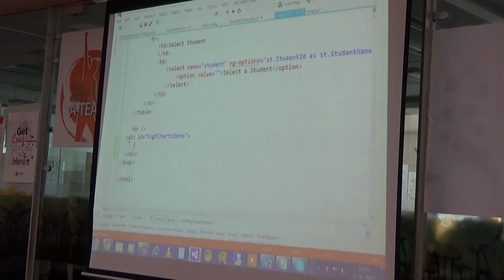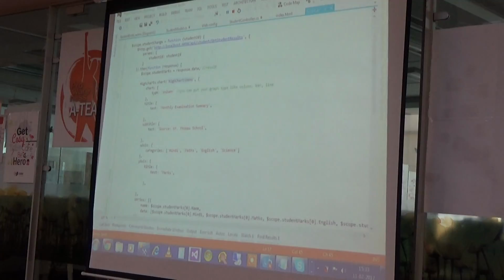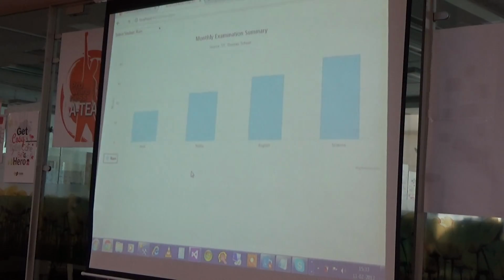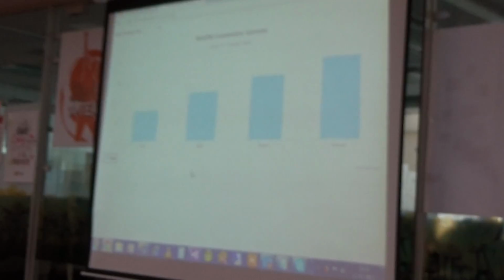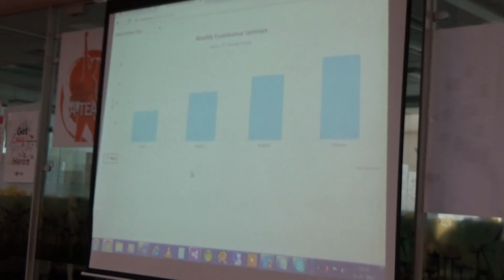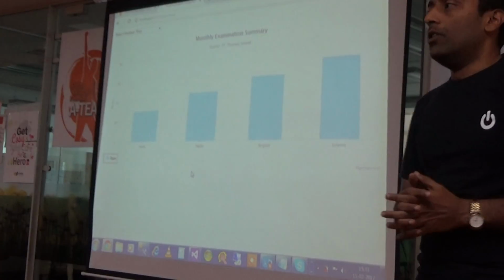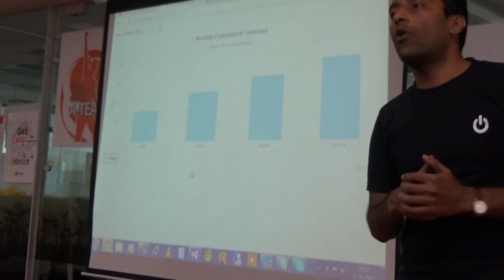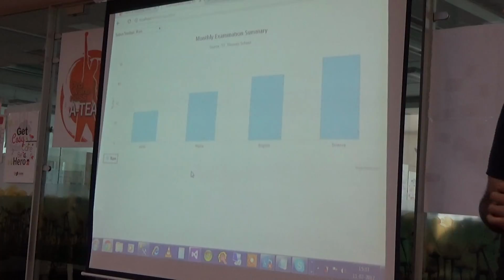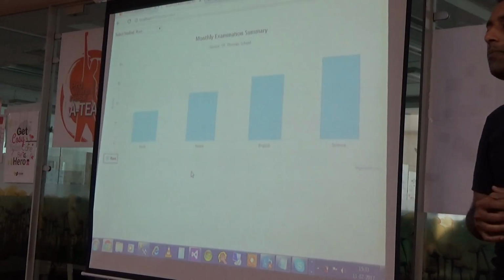And this is the place where you have to define your particular highcharts.chart, where all your data will come. And that is the reason once you run this particular thing, you are getting your response in the form of chart. So this was about the charts.